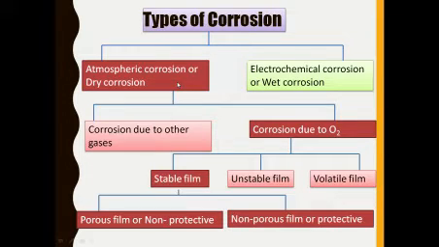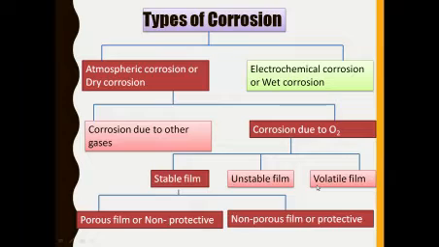So in atmospheric corrosion, there are two types. One is the corrosion due to other gases, meaning sulfur dioxide, hydrogen sulfide, Cl2 gas. And the second type is the corrosion due to oxygen. The main important gas is oxygen. So corrosion due to oxygen, on the basis of the metal oxide layer formed over the metal surface, is classified into three types. One is the stable film, another one is the unstable film, and the last one is the volatile film.